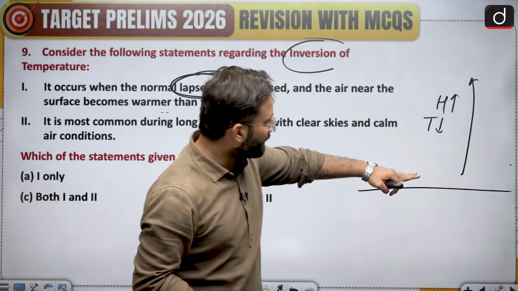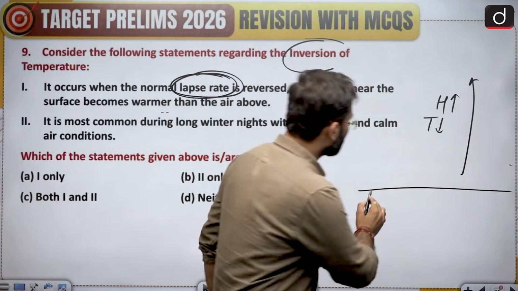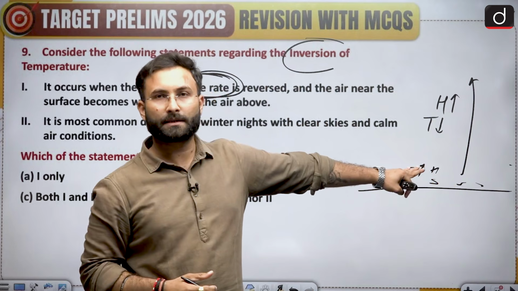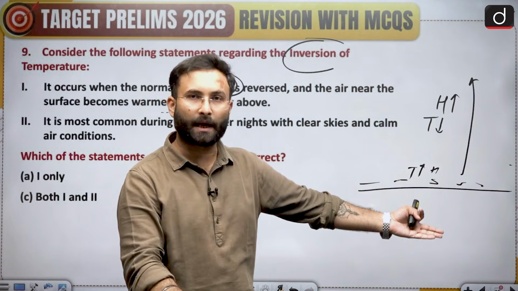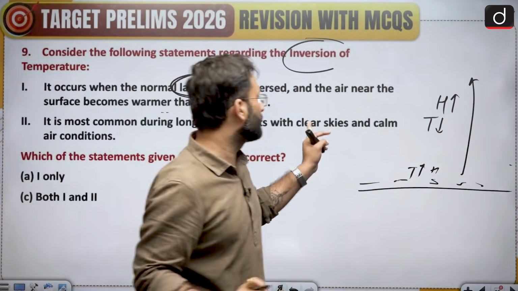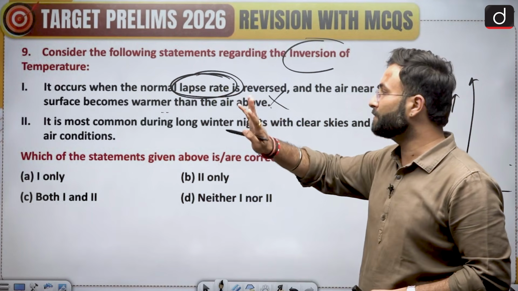So temperature here will be high, temperature here will be low. The statement is saying that the temperature near the earth surface is high, so this is the normal condition. Temperature near the earth surface is supposed to be high, but if it is reversed, then it is temperature inversion. But this statement is not talking about inversion. So statement 1 becomes incorrect.